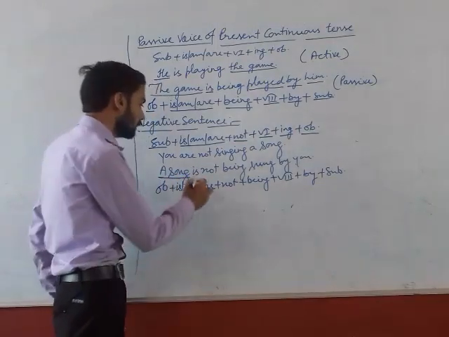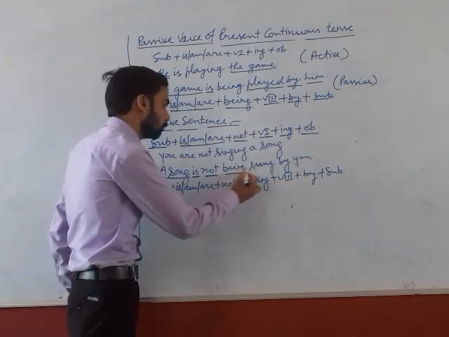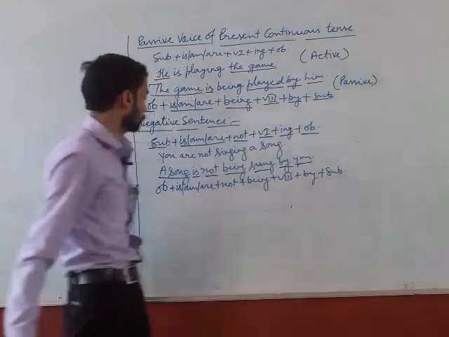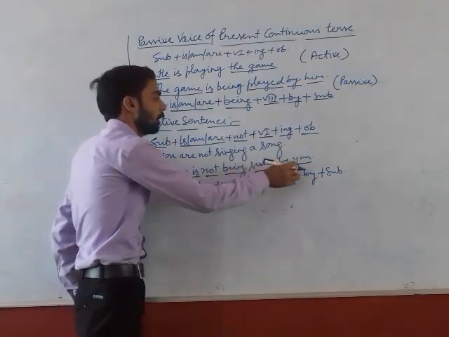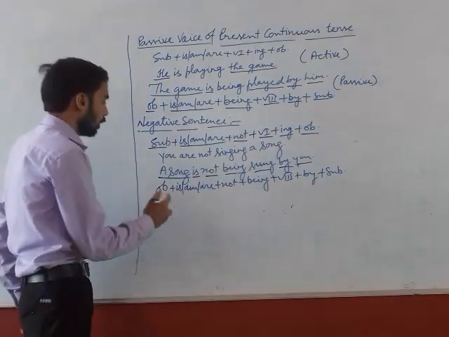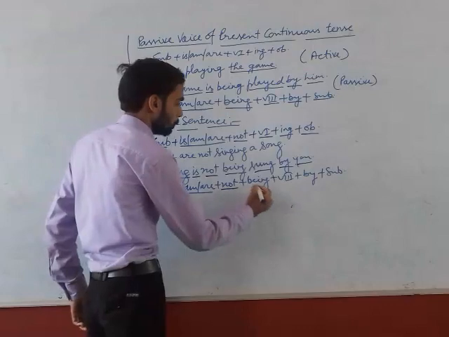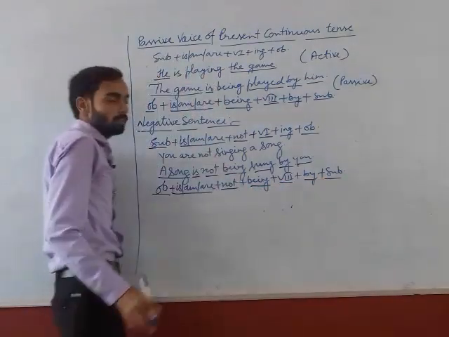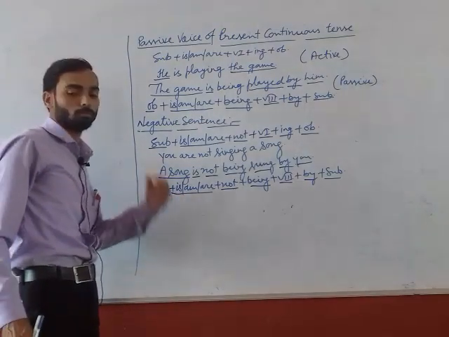After it is, am, are. Then not. After it being. And then third form of the verb, by and subject. A song is not being sung by you. Object plus is, am, are plus not plus being plus third form of the verb plus by plus subject. In this way, we can change negative sentence into passive voice.